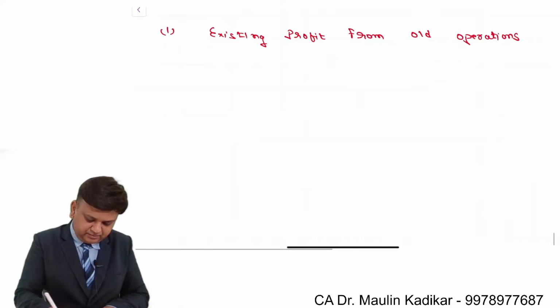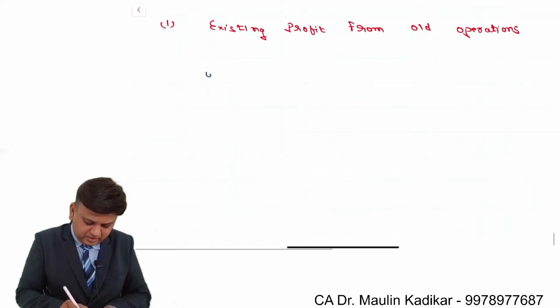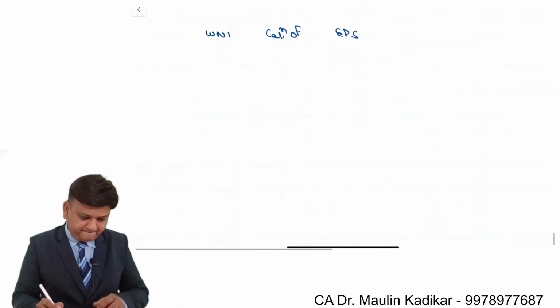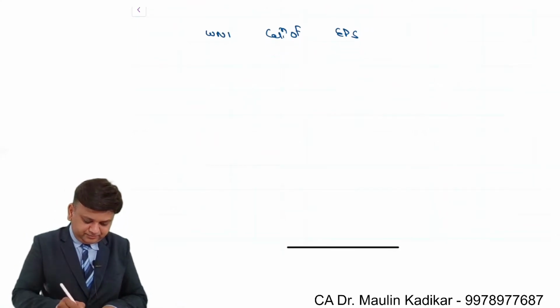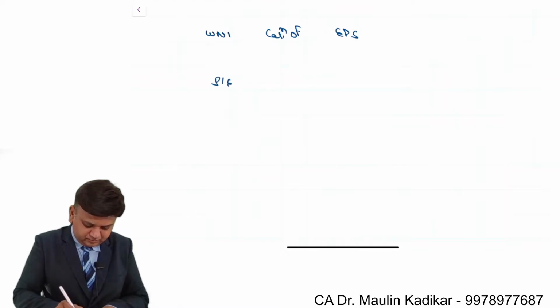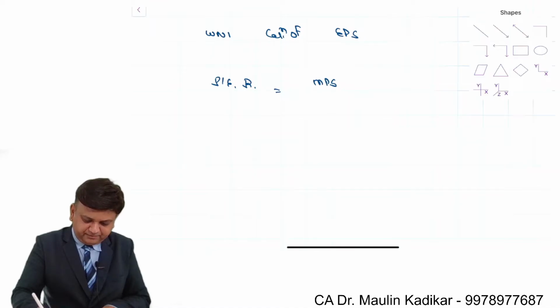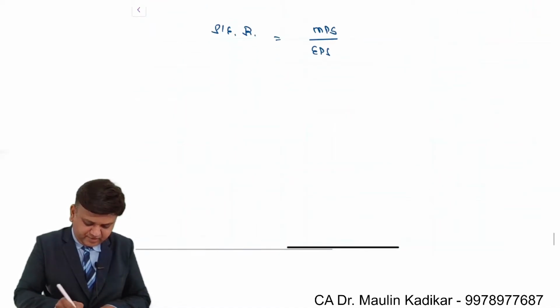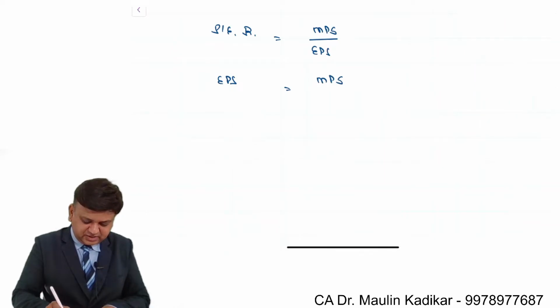In that write down working note number 1, calculation of EPS. In that write down price earning ratio is MPS upon EPS. So EPS is equal to MPS upon price earning ratio.